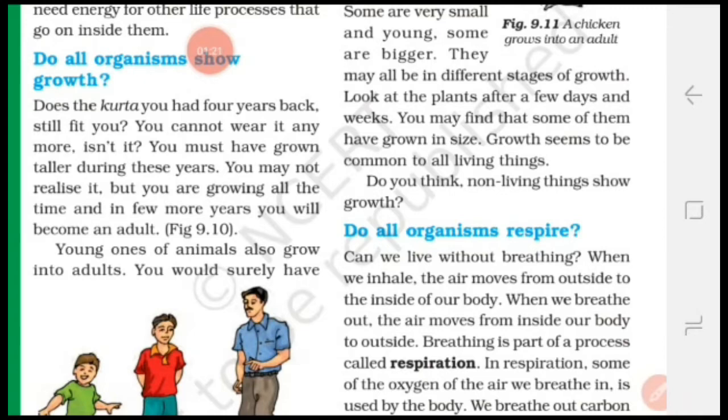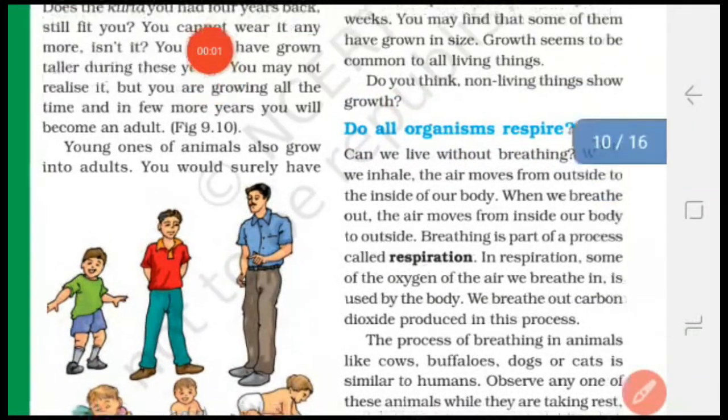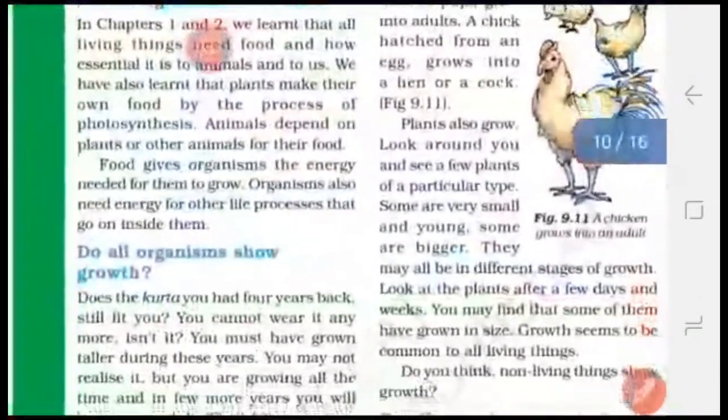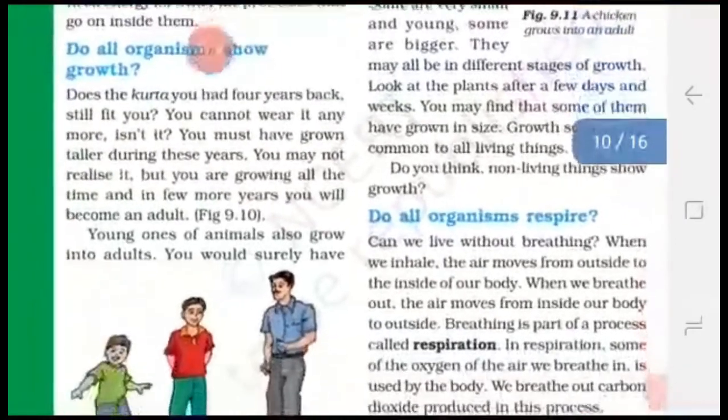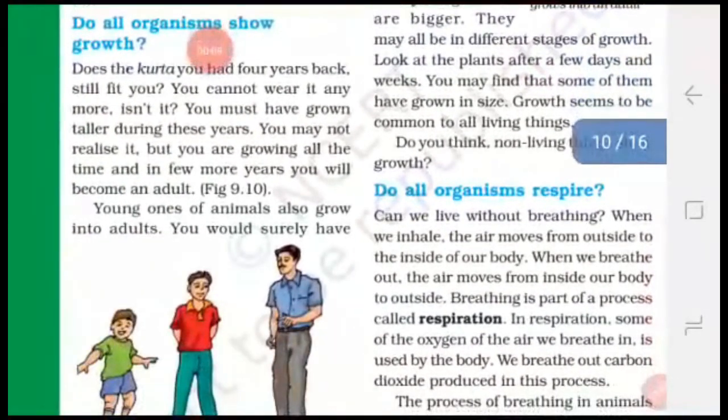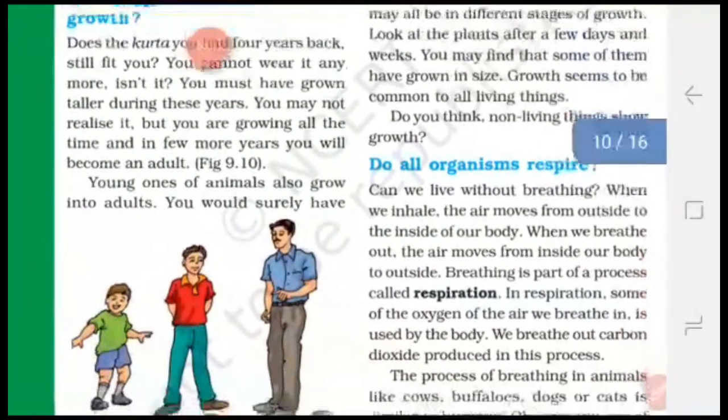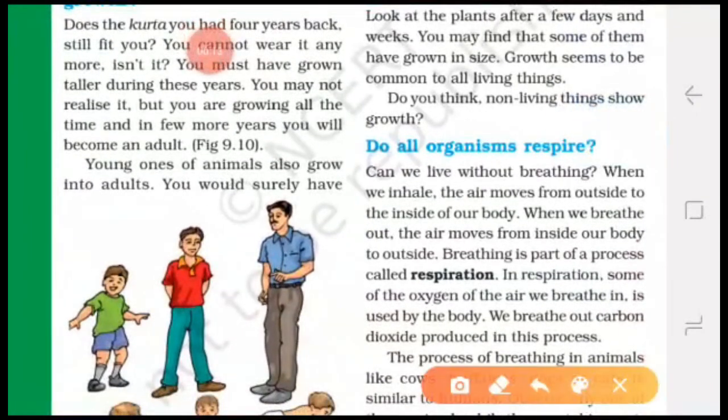You can see from the figure. Similarly, a chicken grows into a hen or cock. Plants also grow. You can see different sizes of plants around us. Some are smaller in size, some are bigger in size. Okay, some are medium in size. So growth seems to be common to all living things.